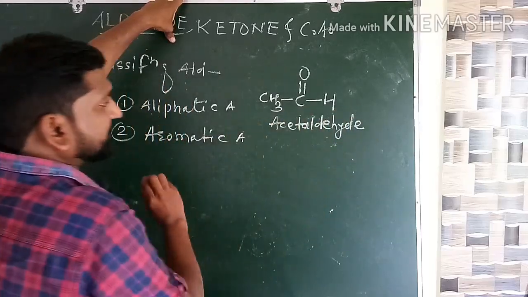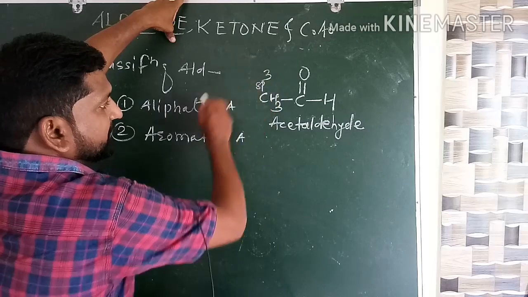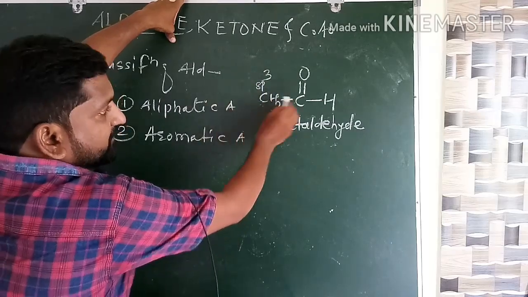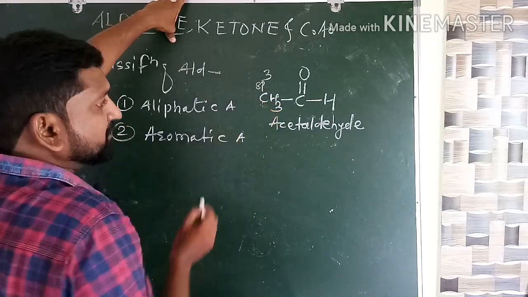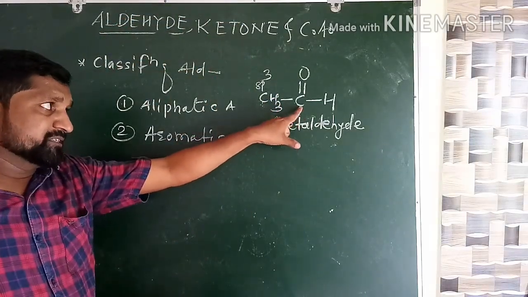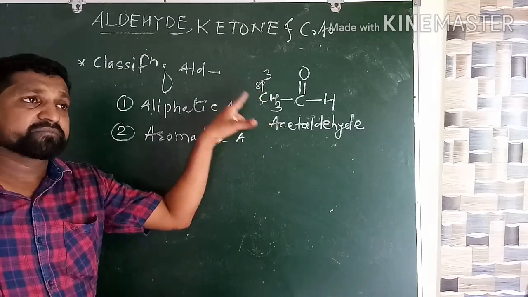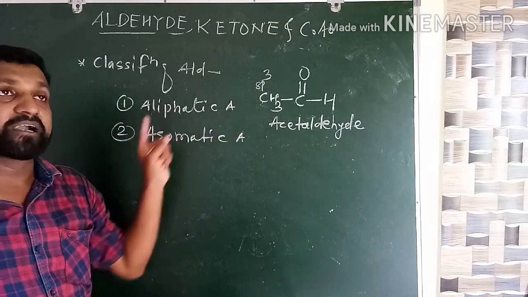Okay, so here what happened? This carbon atom is attached to the sp3 carbon atom. Okay, this carbon is sp3. Now this carbonyl carbon atom is attached to the sp3 carbon atom. So whenever a carbonyl carbon atom is attached to the sp3 carbon atom, it is the example of the aliphatic aldehyde.